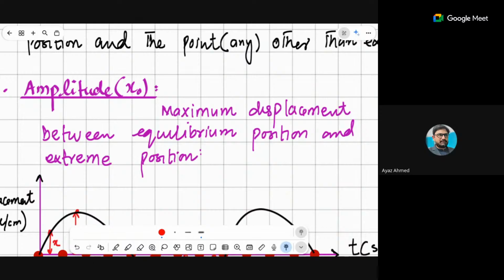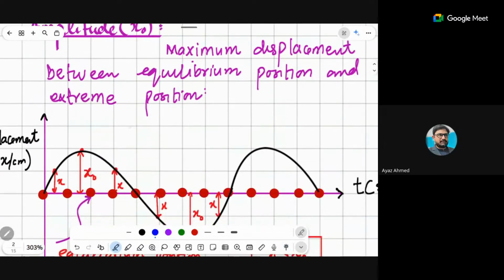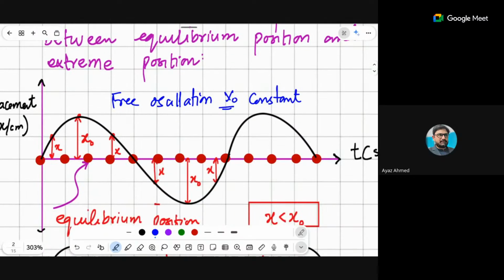In free oscillation, remember this, and this is a very interesting point: in free oscillation, the amplitude is constant. Is this clear to you? Amplitude is constant. That is why we will not be able to change it.